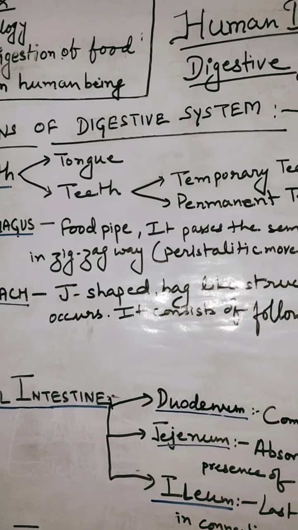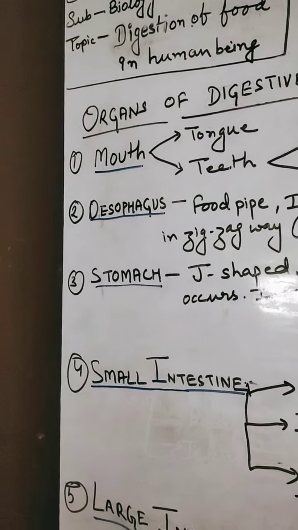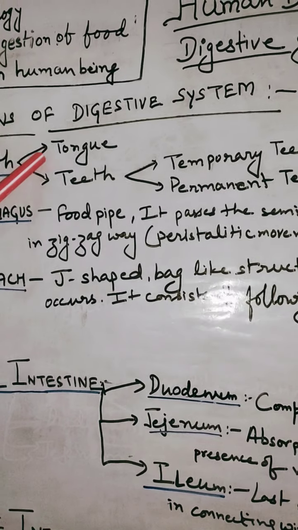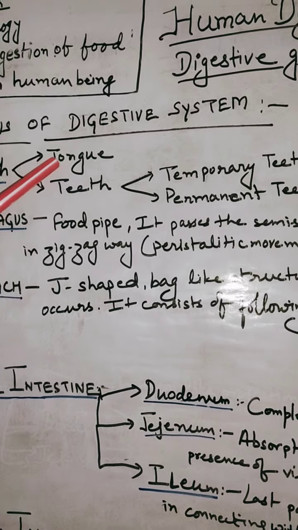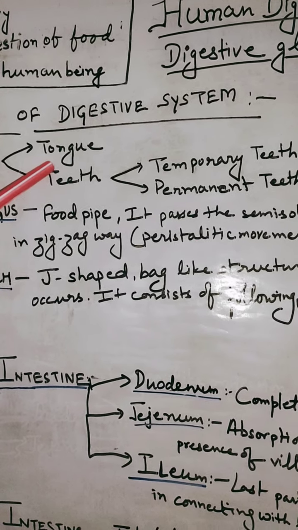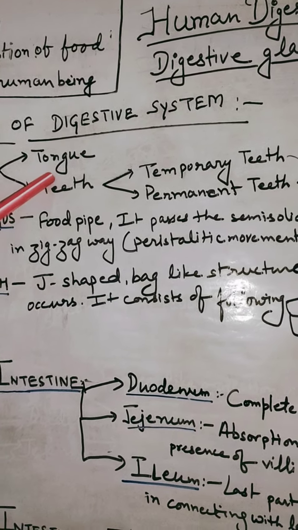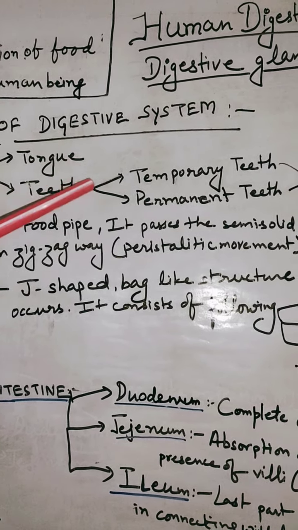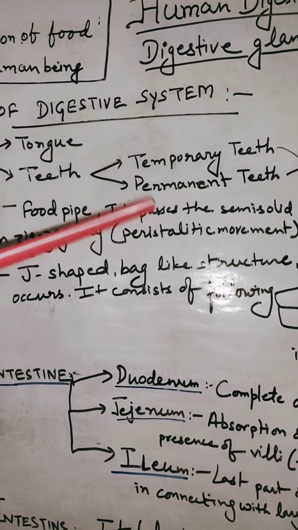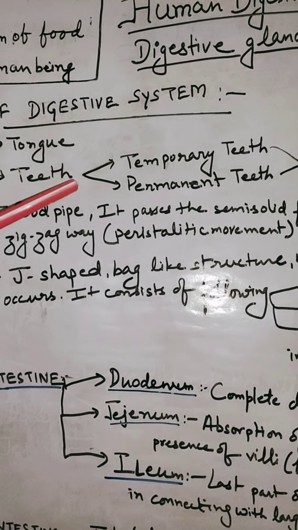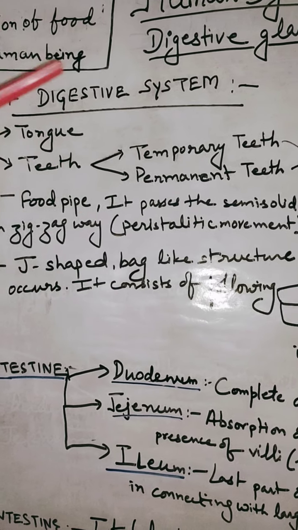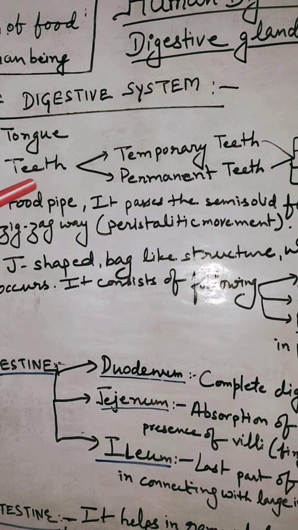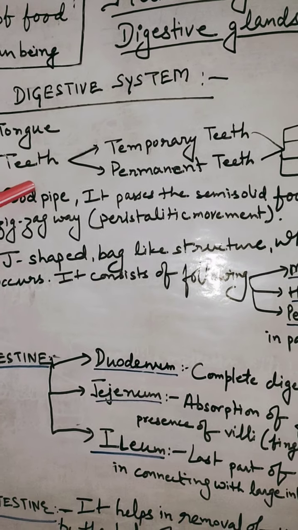The process starts with the mouth. It is also called the buccal cavity. The mouth consists of the tongue and teeth. Tongue, we all know, helps in tasting of food and it also helps in speaking. In digestion, it helps in mixing of food. It tastes the food, and with the help of teeth, it mixes the food for converting it into simpler substances. Now the second one is teeth.